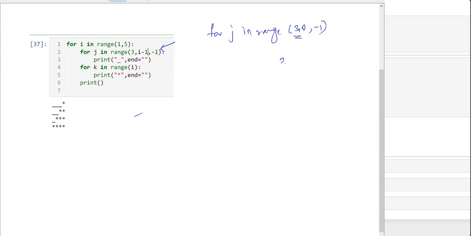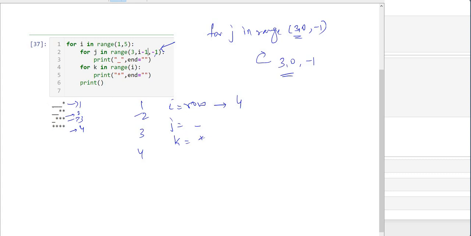My range got fixed, 3 comma 0 comma minus 1, so every time my loop will run 4 times only. See, i is for row, j is for underscore, k is for star. My row gets fixed at 4: 1, 2, 3, and 4.